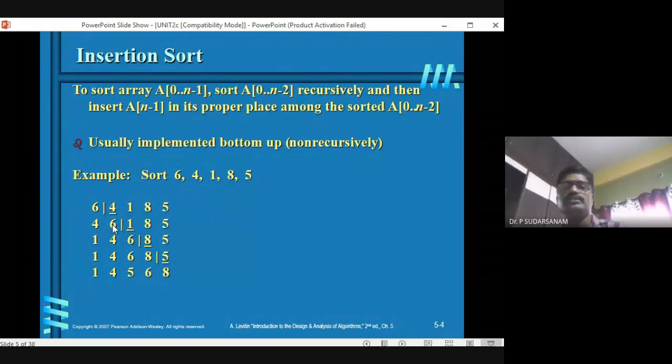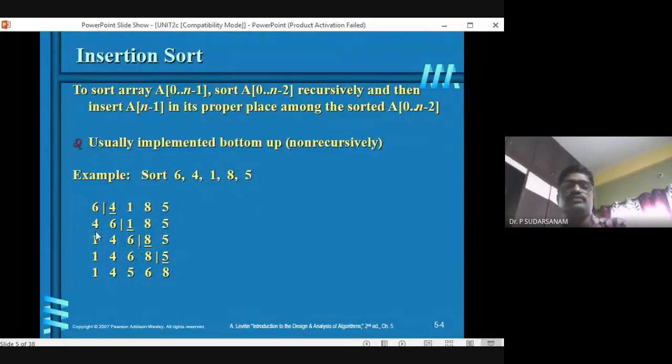Now the first loop starts from here, where you assign the value to the key element. The while loop starts from j equal to i minus 1, and continues while j is greater than or equal to 0 and a of j is greater than the key element. Leave the code for some time, I'll tell you how to write that later.